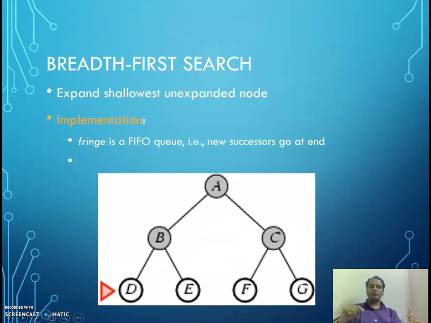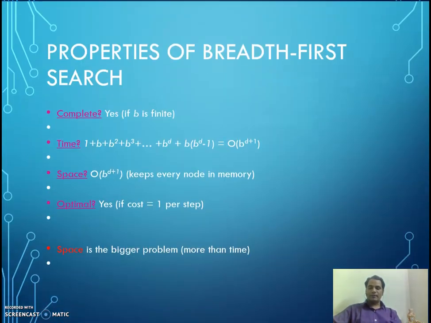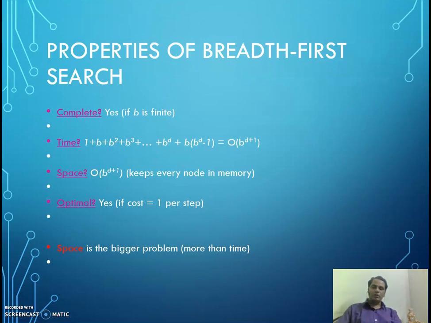Then from C, C generates F and G, which will be pushed onto the FIFO queue. But that will not be the one we visit next, because D and E are already there. D has come first, first in first out, so D will be the next one to visit. In such a way we will go on visiting all the nodes. Any such algorithm stops when we reach the goal state. If we consider G as the goal state in this example, then it will stop at G.